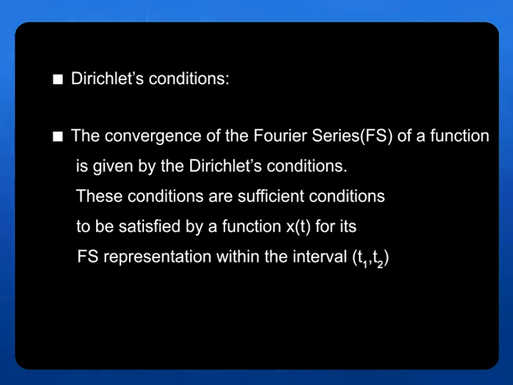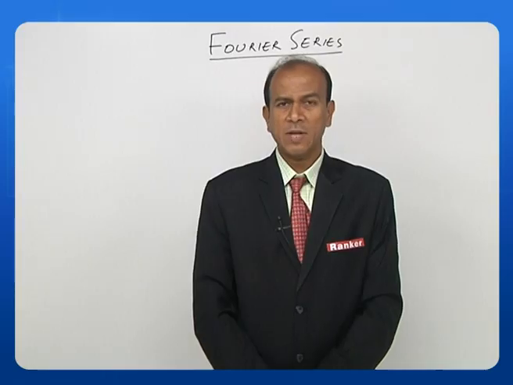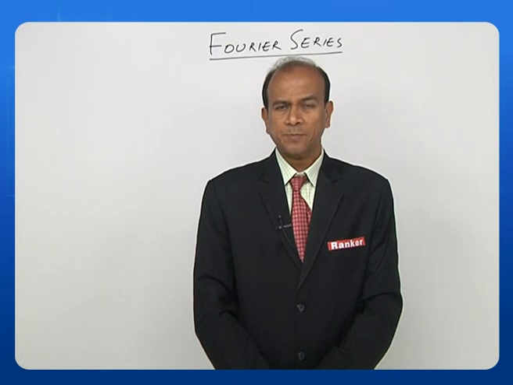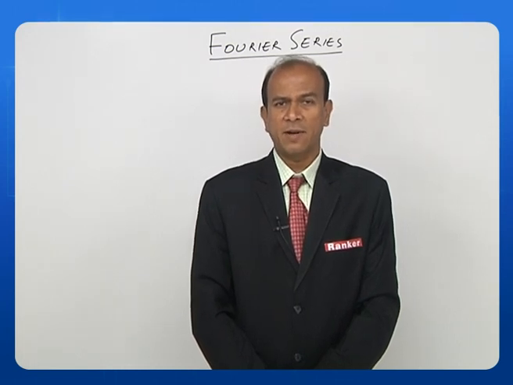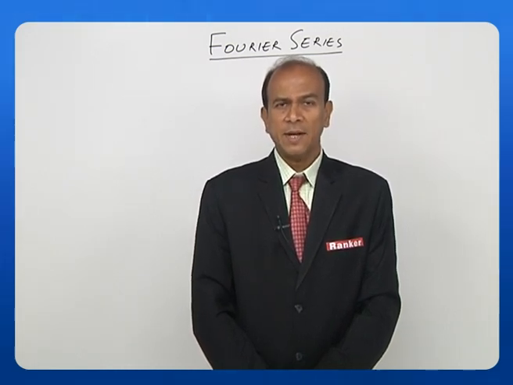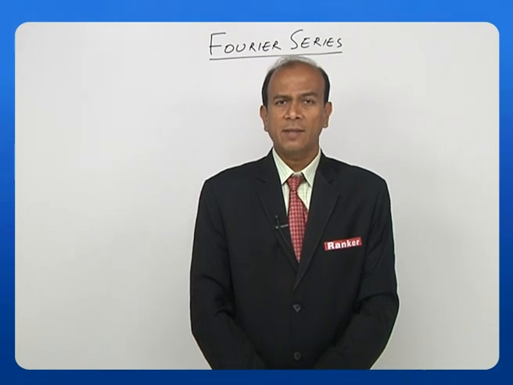The convergence of the Fourier series of a function is given by the Dirichlet conditions. Here I emphasize these conditions are sufficient conditions to be satisfied by a function x of t for its Fourier series representation within the interval t1, t2. As we have said, this is periodic, so we must mention the time interval here. Let us take the time interval as t1 and t2, then the Fourier series exists. Let us straight away look at these different conditions.